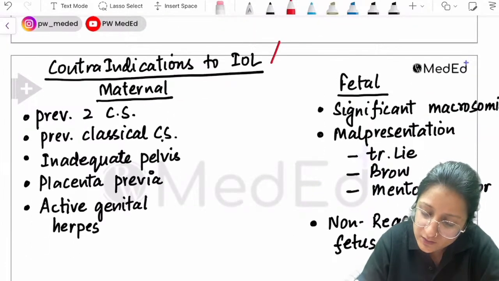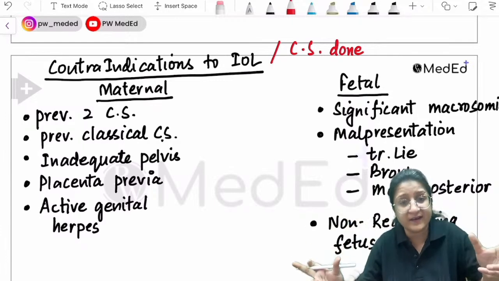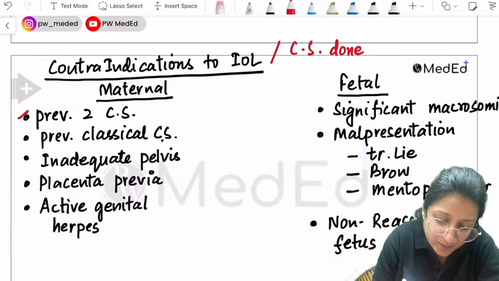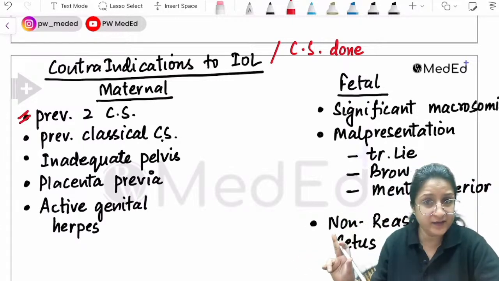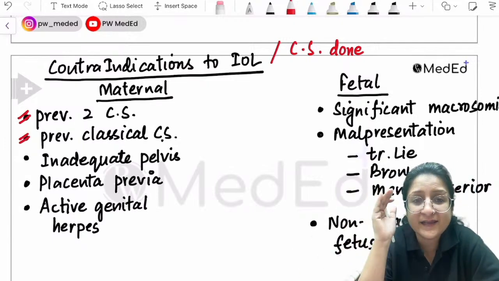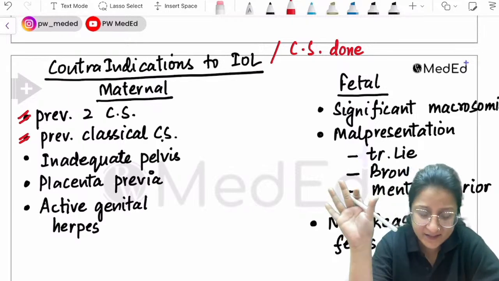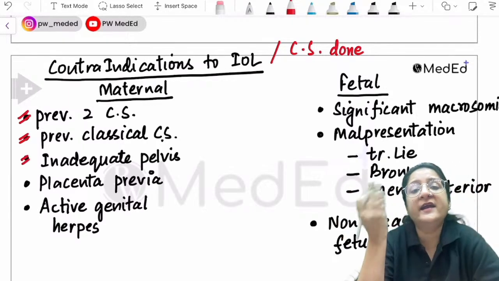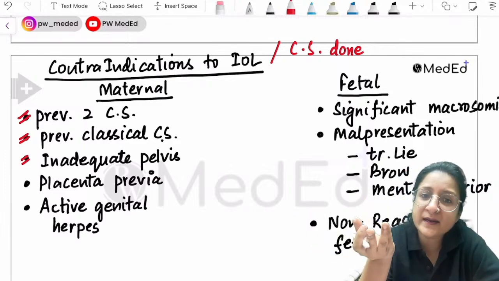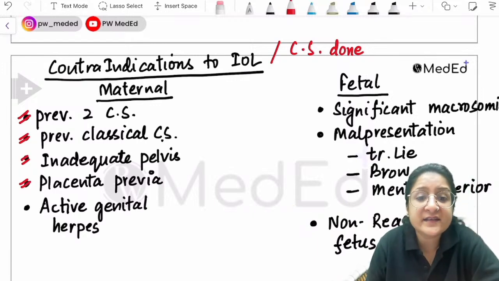What are the situations where cesarean section is done instead when the need arises? Like maternal: previous two cesarean sections, never induction, cesarean section. Previous classical cesarean section, an incision given on the upper uterine segment, direct cesarean section. Pelvis is inadequate, then cesarean section is done. Placenta previa, direct cesarean section.